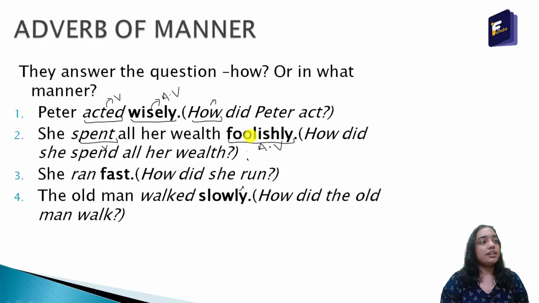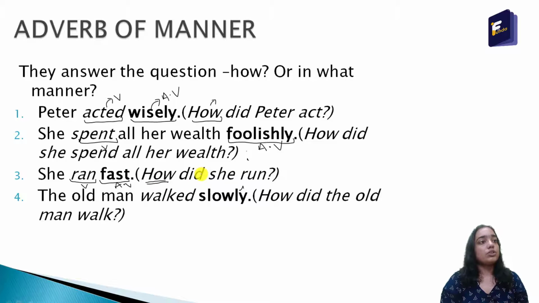Third sentence, she ran fast. Here fast is the adverb of manner. All the words in bold are the adverbs of manner. If I ask the question, how did she run? The answer is fast, and it is telling us something more about the verb ran and answering the question how. That is why it is the adverb of manner.